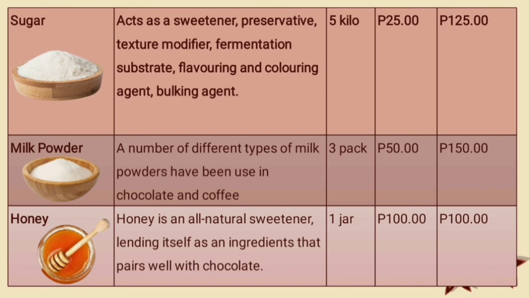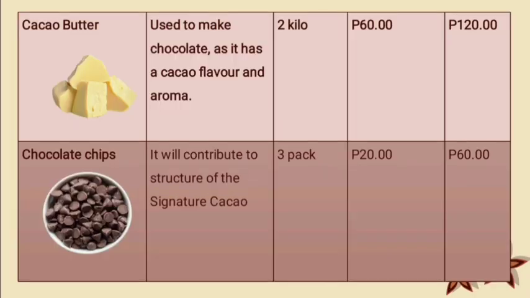Honey is an all-natural sweetener that lends itself as an ingredient that pairs well with chocolates. Cacao butter. Cacao butter is used to make chocolate as it has a cacao flavor and aroma. Chocolate chips will contribute to the structure of the signature cacao.